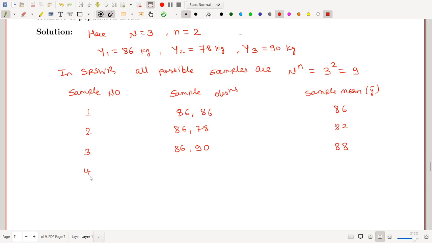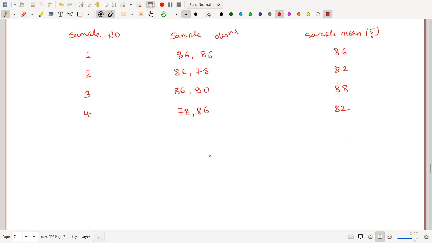Now the fourth possible sample will be 78, 86, and its mean will be 82, 78 plus 86 by 2. The fifth possible sample is 78, 78. Here repetition is there because we replace the sample. Its mean will be 78. The sixth possible sample will be 78, 90, and its mean is 84.